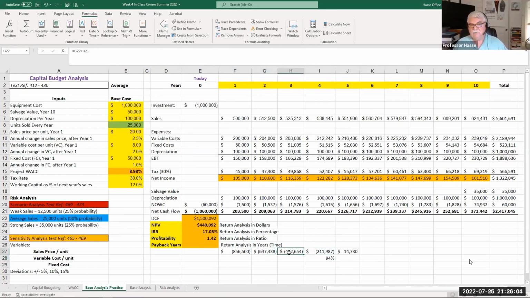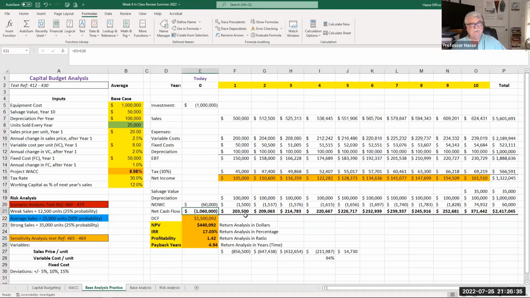1, 2, 3, 4.94 years. And that's our payback period. 1, 2, 3, 4, and then 94%. It took us 94% of year 5 to pay back the $1,060,000. So it took us a little bit under 5 years to pay back the $1,060,000 in strict cash payments or return.